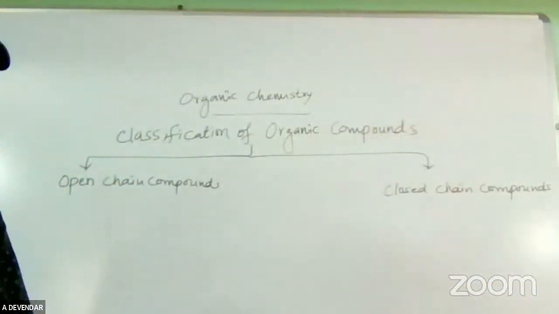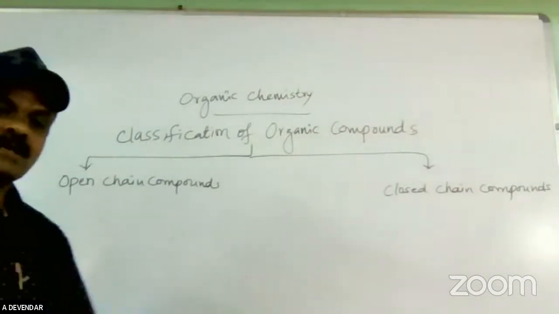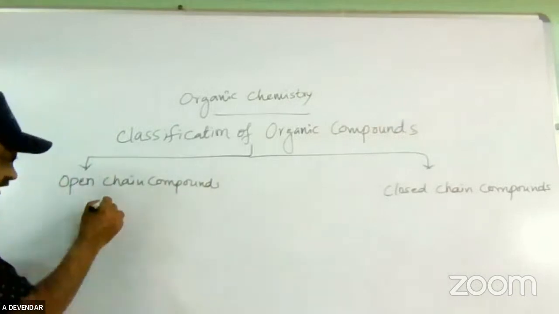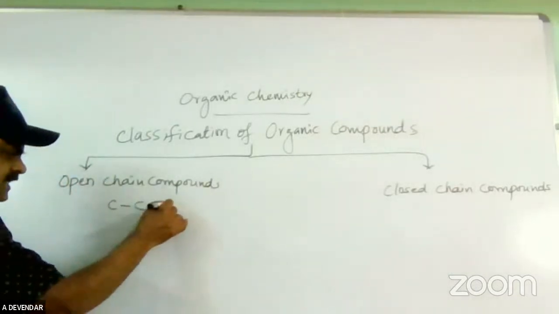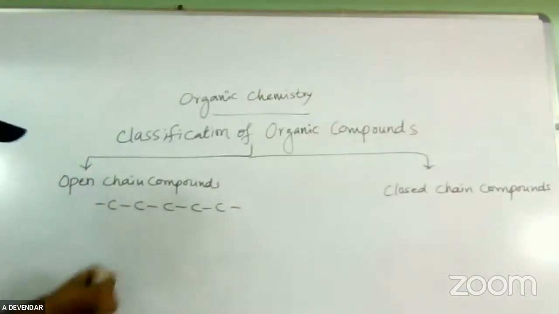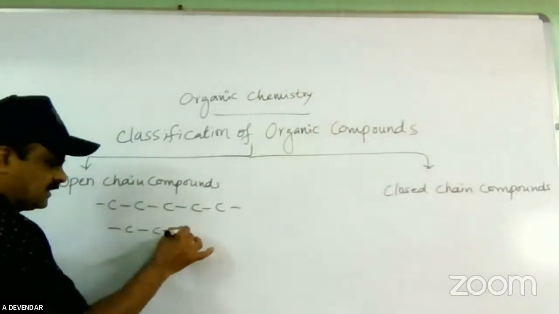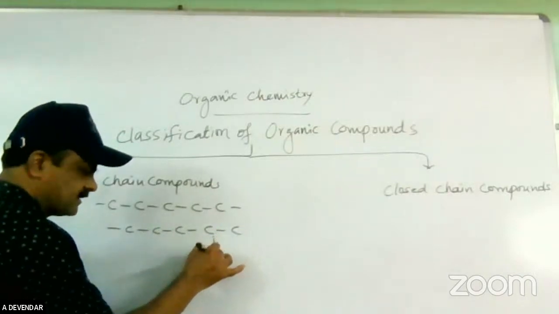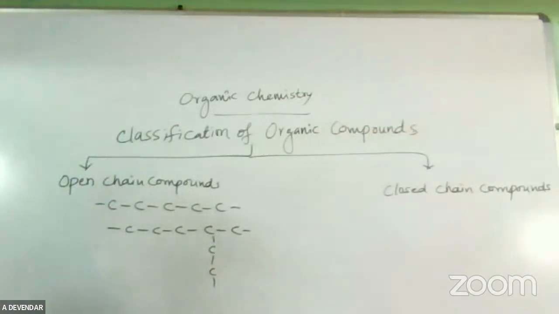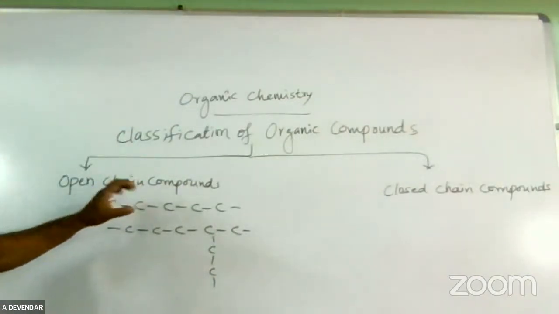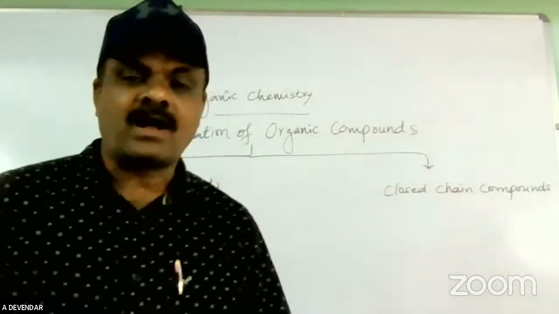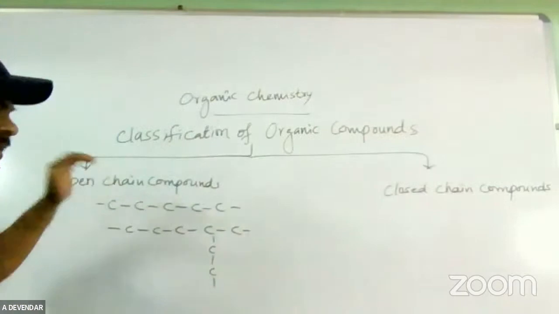Open chain compounds means the carbon atoms are arranged in a straight chain or a branched chain, like this. This is a branched one. Open chain compounds are nothing but compounds in which the carbon atoms are arranged in straight chain form or branched chain form.